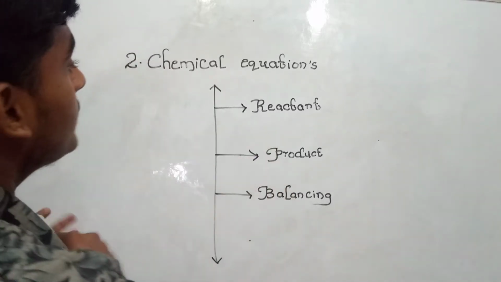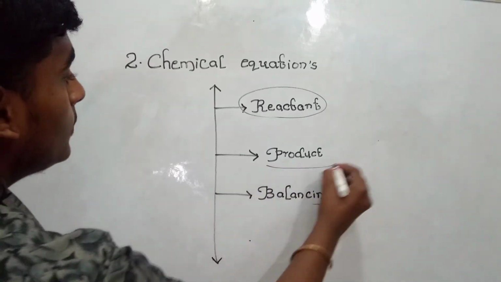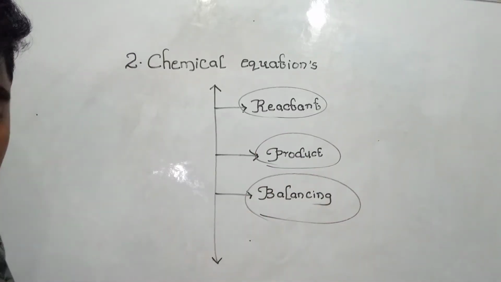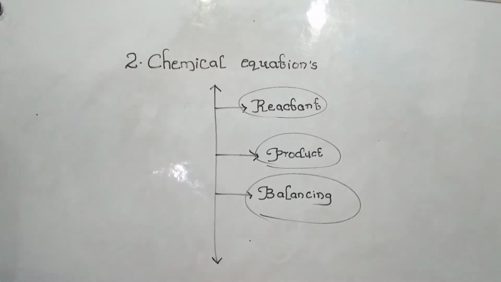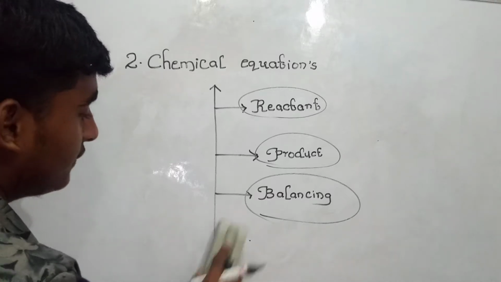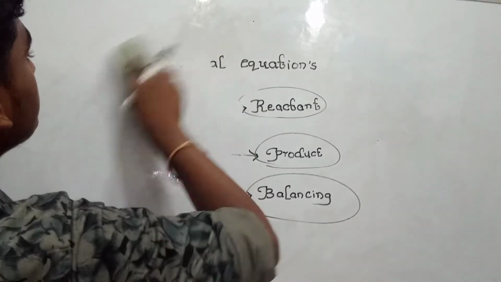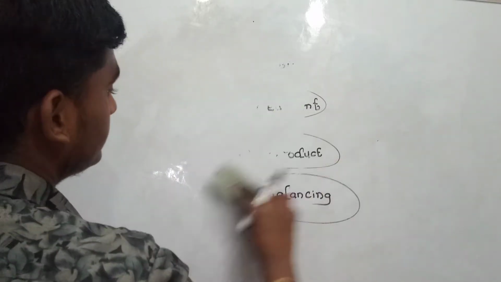So let's start with our first key role, reactant, and next we're going to learn about product, and next the steps of balancing and balancing the chemical equations. Yes guys, you have to learn some keywords and definitions, noted guys, they will be useful for several years. The starting point of a chemical equation involves the reactant.